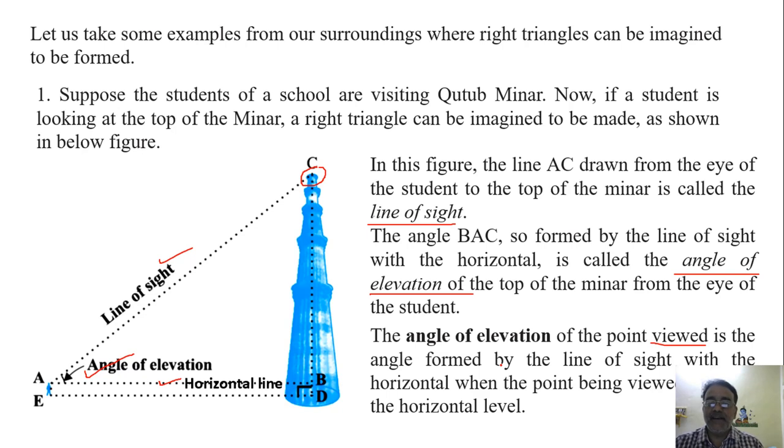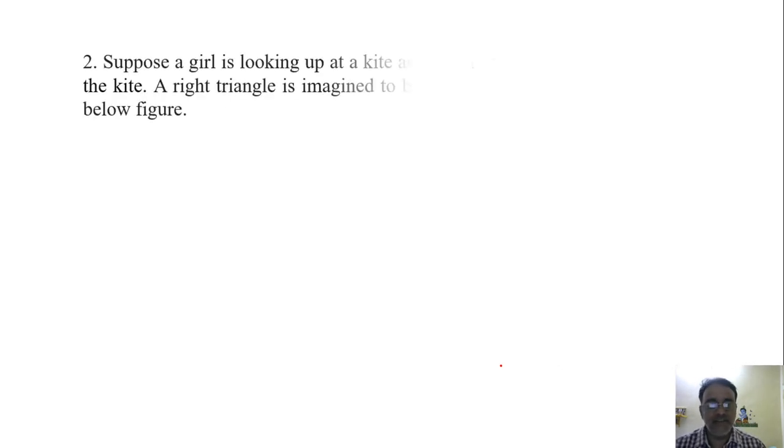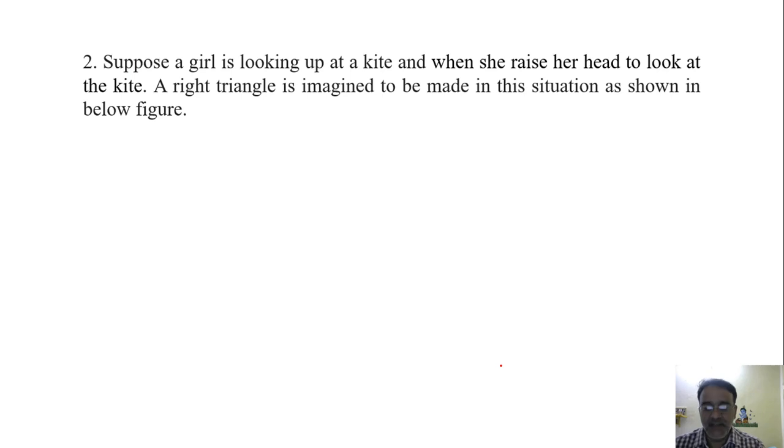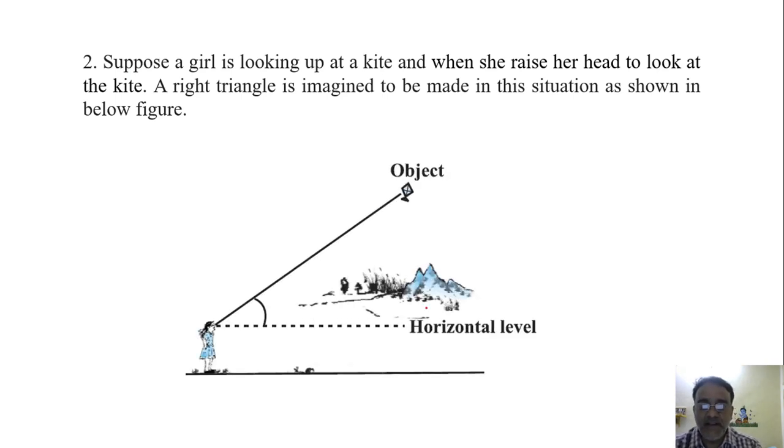सिमिलरली जब ऑब्जेक्ट नीचे रहेगा तो नीचे की ओर देखेंगे तब हम लोग का एंगल कौन सा बनेगा? एंगल ऑफ डिप्रेशन. Right, we'll see one more example. Suppose a girl is looking up at a kite, and when she raises her head to look at the kite, a right triangle is imagined here. This is the right triangle, this is the line of sight, this is the horizontal line, and this angle is called the angle of elevation.